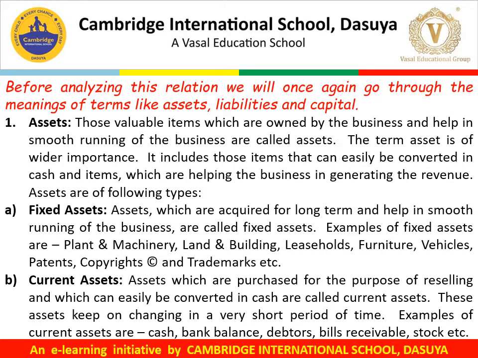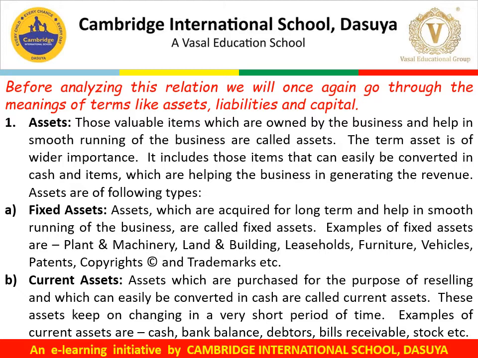Before analyzing this relation, we will once again go through the meanings of terms like assets, liabilities, and capital. Assets: those valuable items which are owned by the business and help in smooth running of the business are called assets. The term asset is of wider importance. It includes those items that can easily be converted into cash and items which are helping the business in generating the revenue. Assets are of the following types.